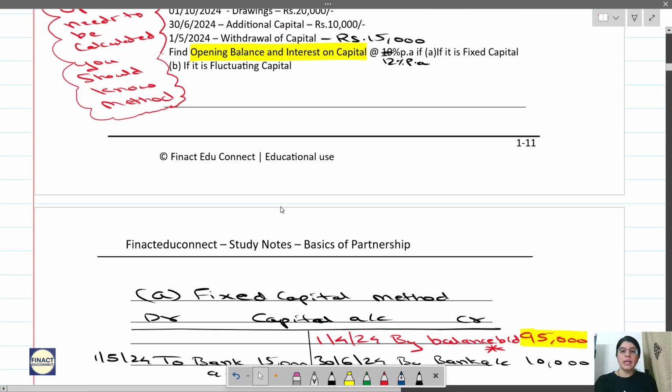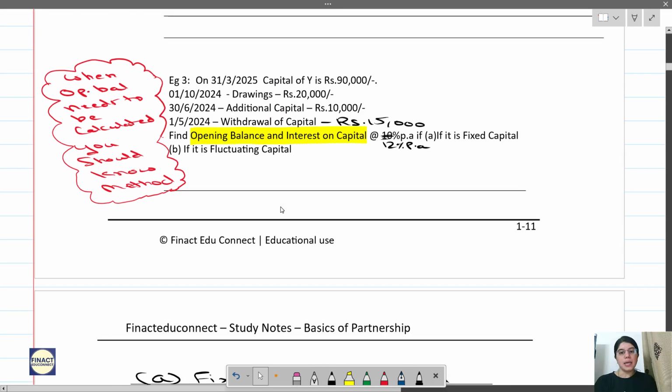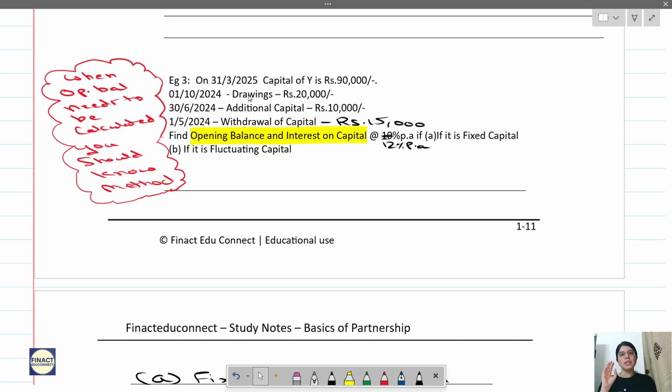But now while preparing a capital account as per fluctuating method, we will also be including drawings in that capital account, because remember, fluctuating capital method means all entries in one account. Fixed capital method means only 4 entries in capital account, rest of the entries in your current account.